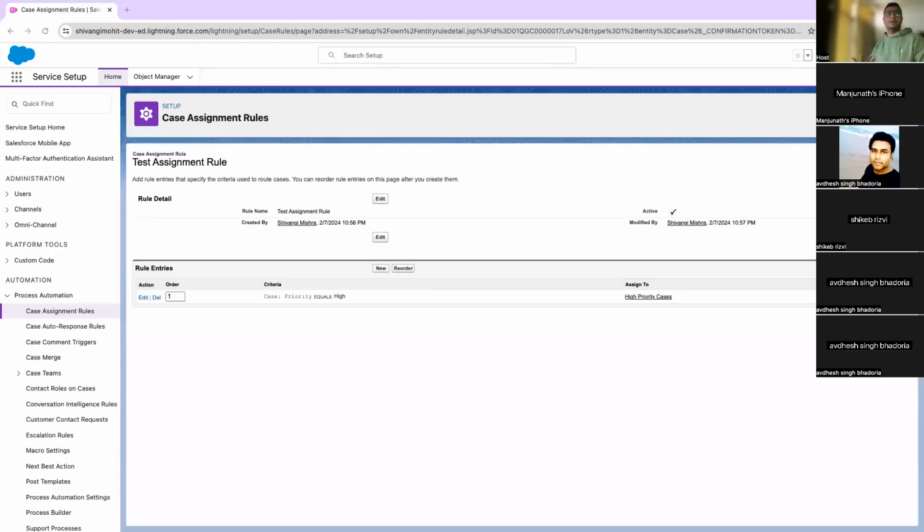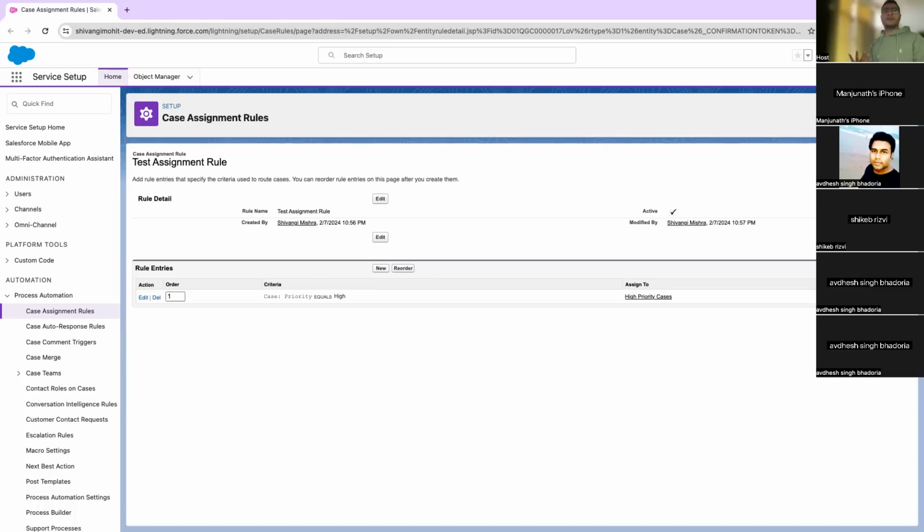and there was an assignment rule on our case, which says that if case priority is high, then assign it to high priority cases queue. Now, there will be multiple users who will be working on this high priority queue. And initially, when your company is small, everything is fine and you will be able to handle the workload by just the assignment rules and you will not face any problem.